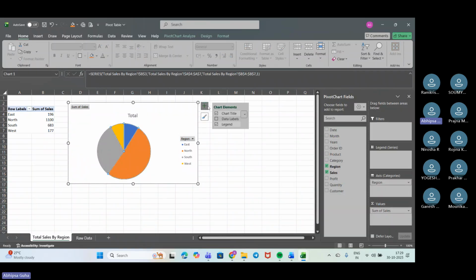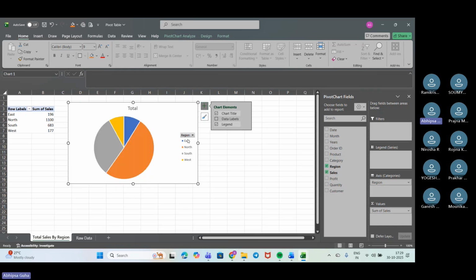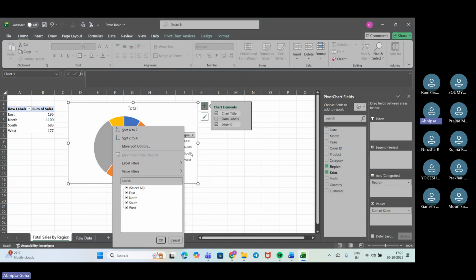Okay, so we have got some of the designing part up here. We can do that. Let me remove all of it. We'll hide all the field buttons because I won't be needing that. I have hidden that. I'll just move it upward. Just a moment.